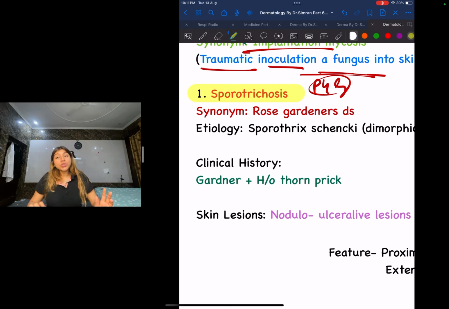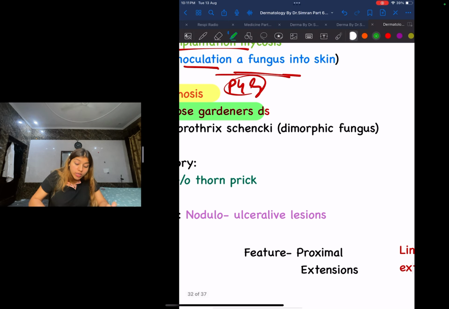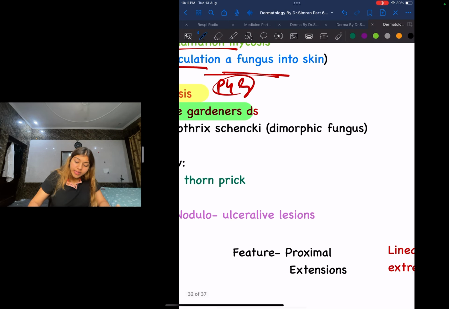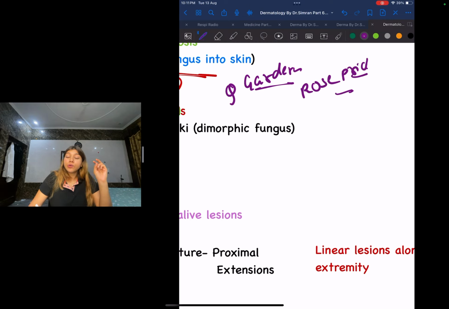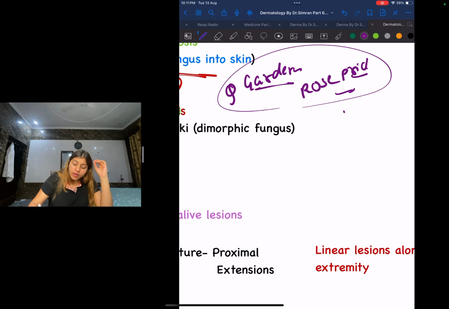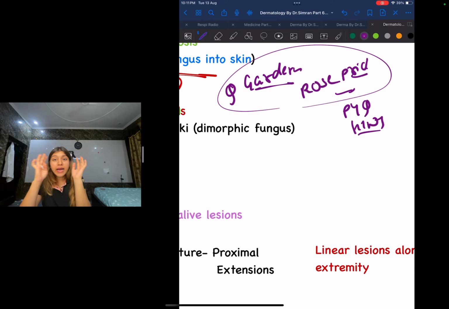Sporotrichosis, guys, is also called rose gardener's disease. And why is it called rose gardener's disease, guys? Because in the question they will tell you that there is a gardener. He was clearing the garden or something like that, and he had a rose prick. Okay, he had a prick on his finger. This is a very important hint that they will give you. In the question you don't have to read everything, they'll give you a big question over there.